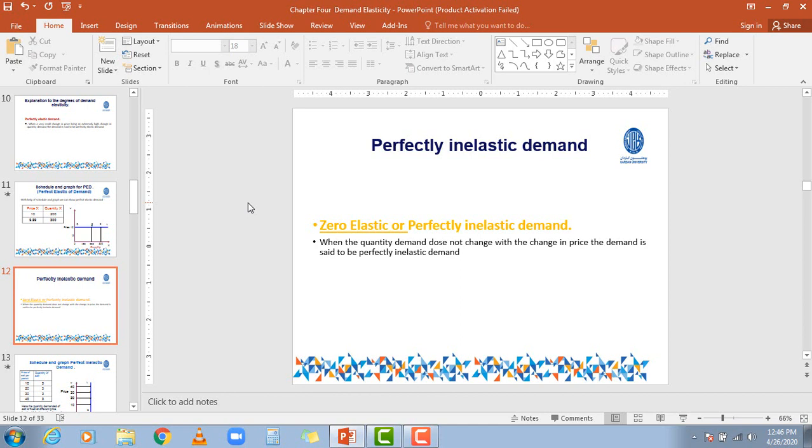If there is a big change or a small change in the price, the quantity demanded remains the same. When the quantity demanded does not change with the price level, the demand is said to be zero elastic.